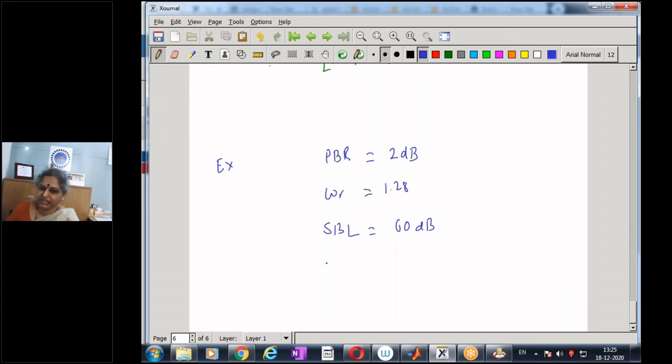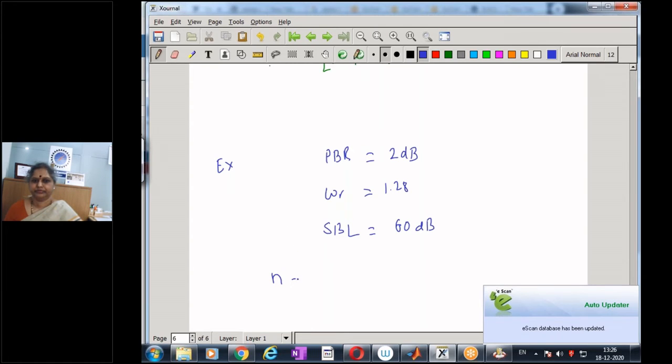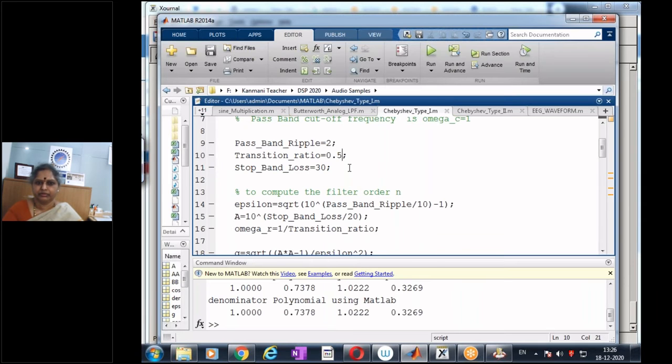So now our first example had an order of n equal to 6. Now we expect the order of the filter to be larger than 6. So let us see this example. Let us see what is the order of the filter and what is the polynomial. So I'm keeping my passband ripple as 2 dB, my transition ratio as 0.781, and stop band loss as 60 dB.